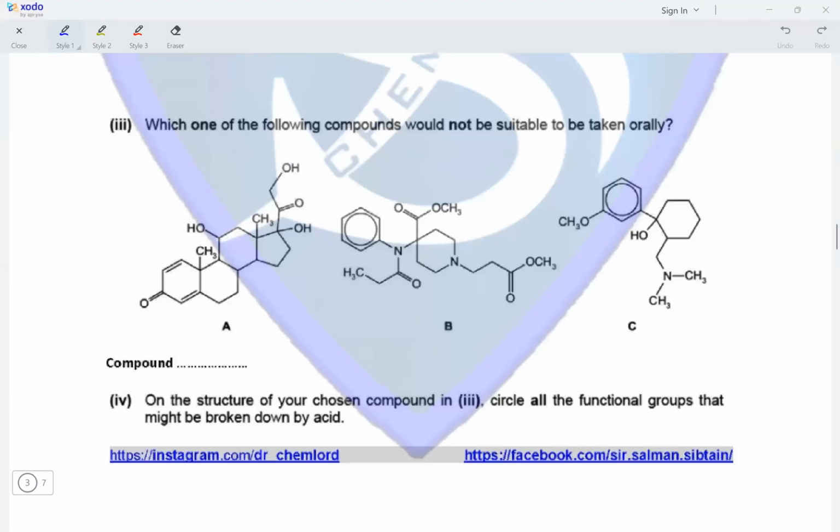Which one of the following compounds would not be suitable to be taken orally? Out of these three compounds given, A, B, and C, we need to identify the compounds having amide and ester bonds. In compound A, as such, there are no ester or amide bonds present. In compound B, there is an amide bond present here, an ester bond present here, and an ester bond present here.